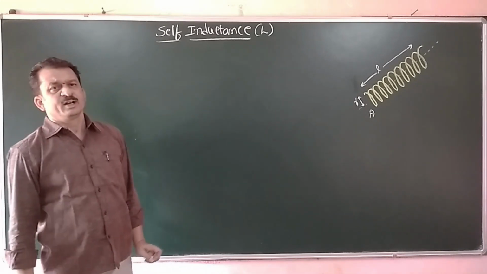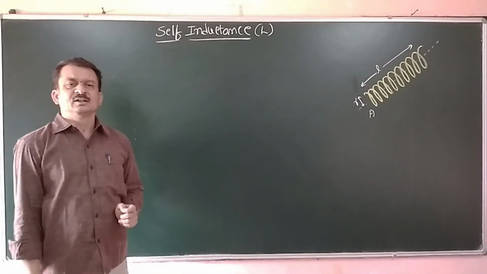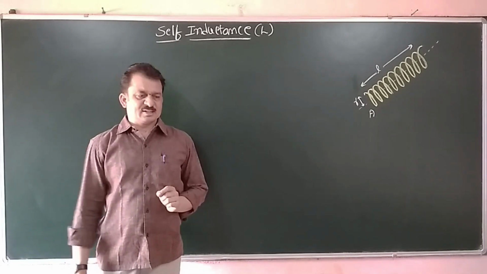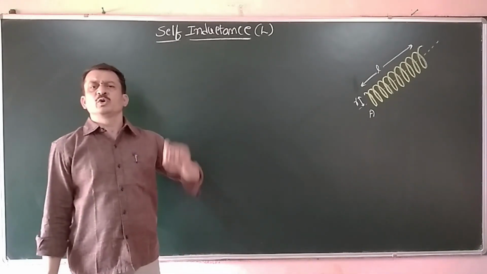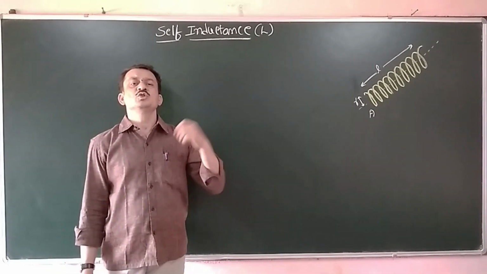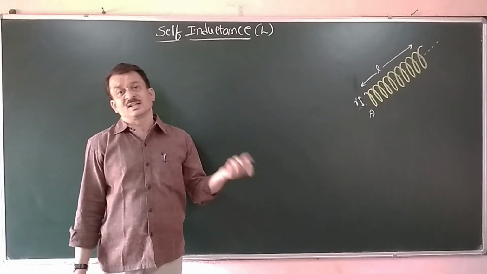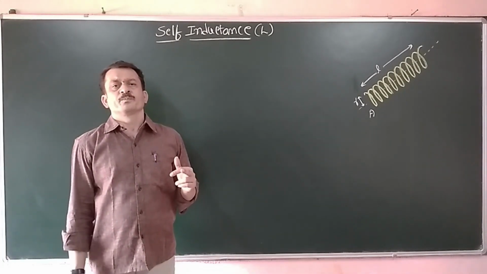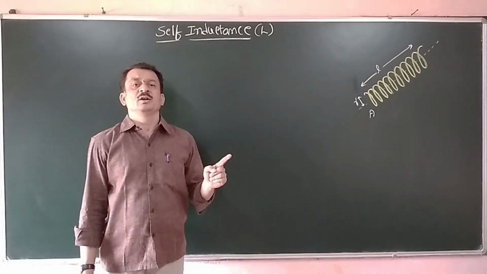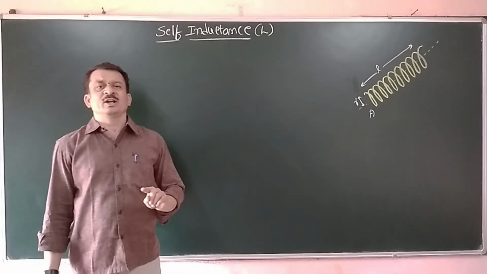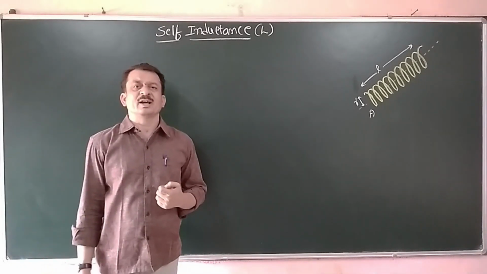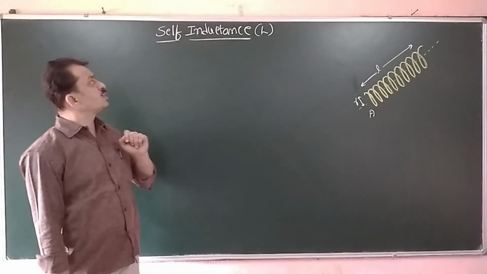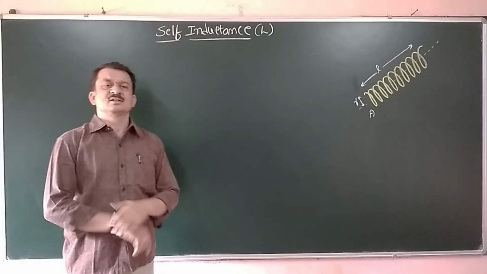We will study self-inductance. In the previous class, we studied mutual inductance. Whenever a current is flowing in one coil, it induces an EMF in another coil. The ratio of flux linkage in one coil to the current flowing in the other coil is a constant, and that we have called mutual inductance. Now here we are going to study self-inductance.